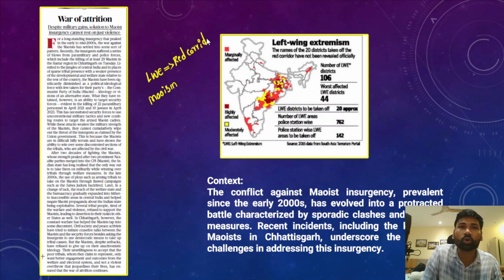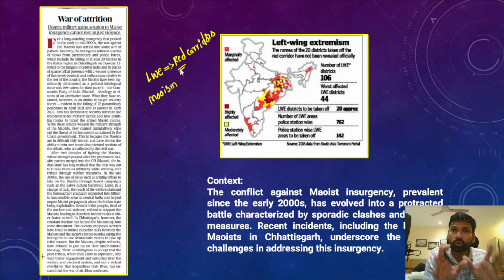These red corridors are primarily located in the states of Chhattisgarh, Odisha, Jharkhand, southern Bihar, and parts of Andhra Pradesh, Telangana, and Maharashtra. These are the areas where you can find a high intensity of Maoist activities or left-wing extremism.